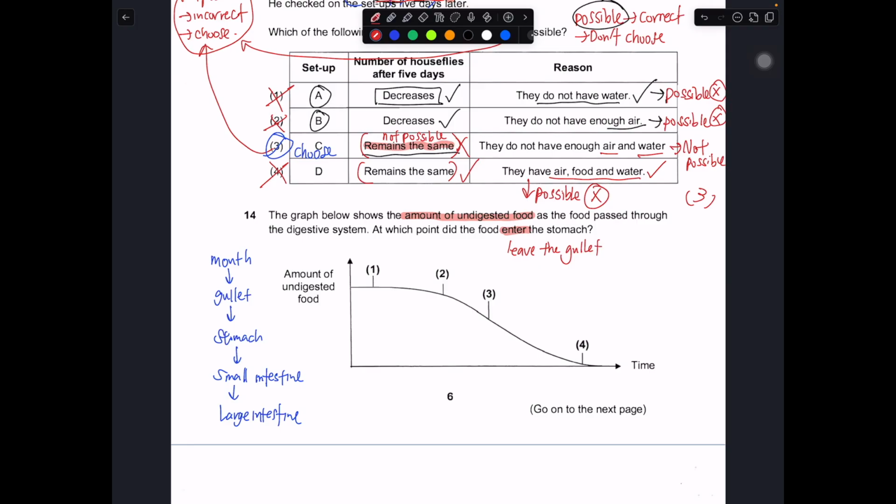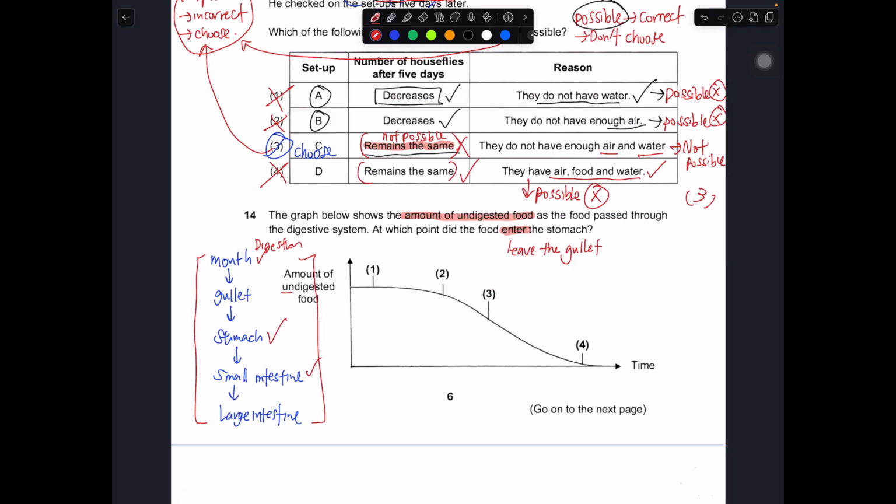So in this case, let's say we have put it in this case, right? And we know that overall, if you eat a burger, which is undigested food, the amount of undigested burger will slowly become lesser and lesser. Because why? There is going to be digestion happening at the mouth, stomach, and small intestine.